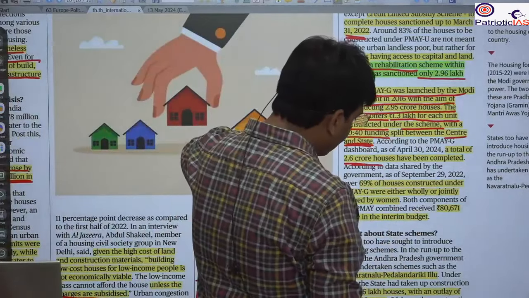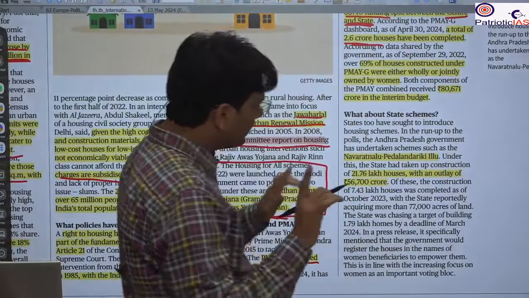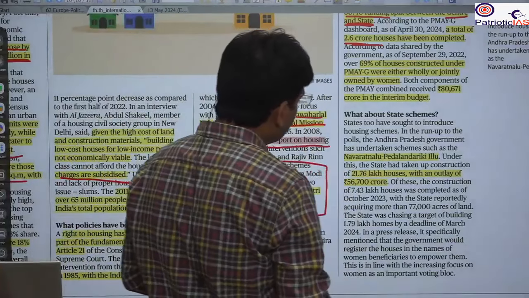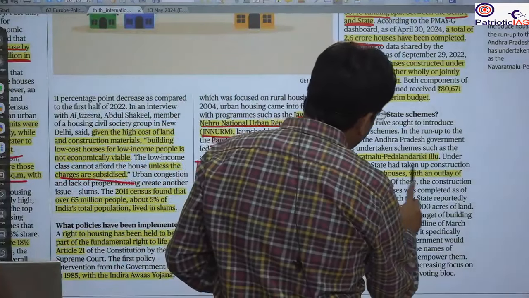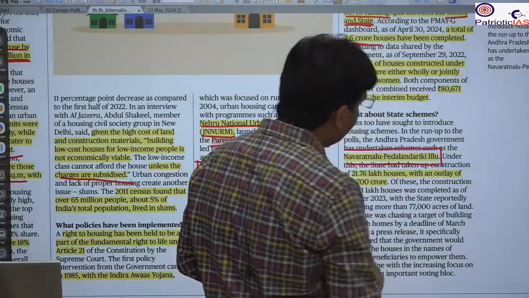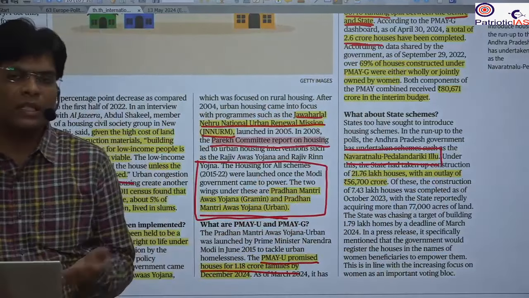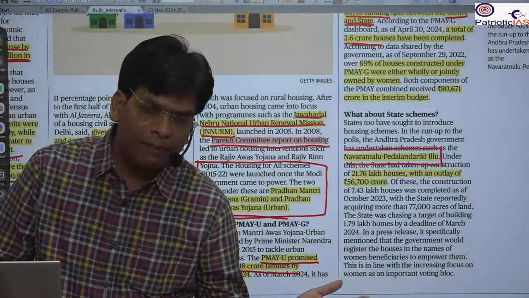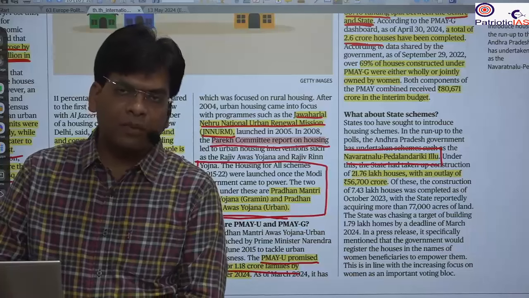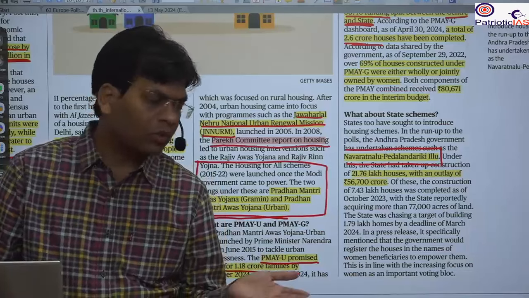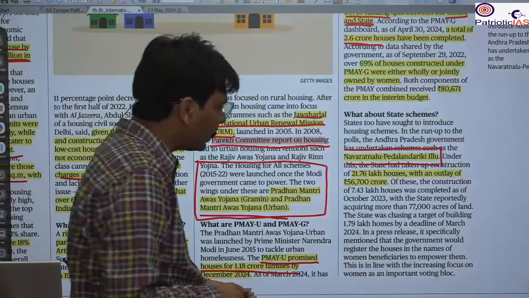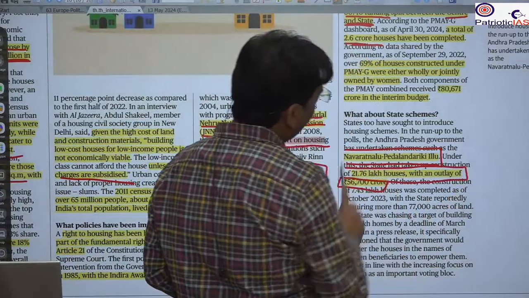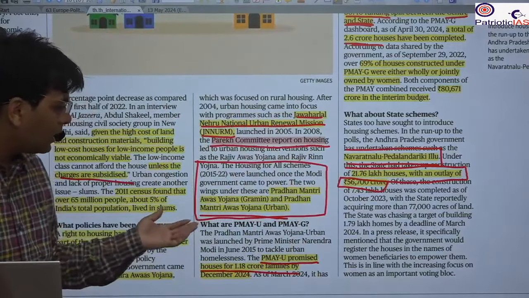Even we have seen that many state governments also have some schemes. For example, Navratnalu Pedalandariki Illu, a scheme in Andhra Pradesh. Or when the Samajwadi Party government was there, the Lohiya Awas Yojana, and now it is the Chief Minister Awas Yojana. So you will see such state government facilities and schemes are there. They are trying to provide that.